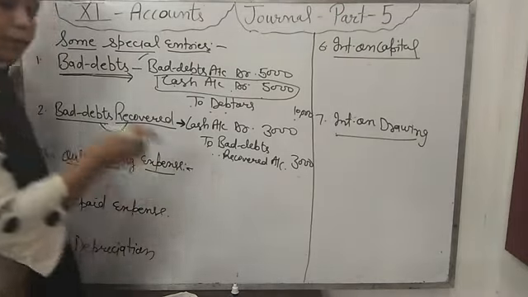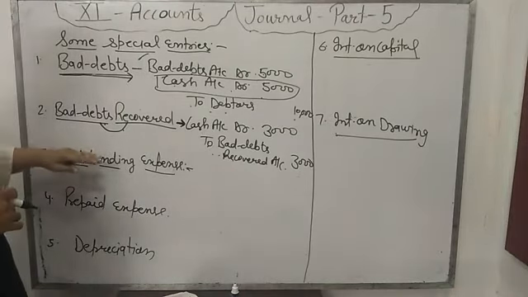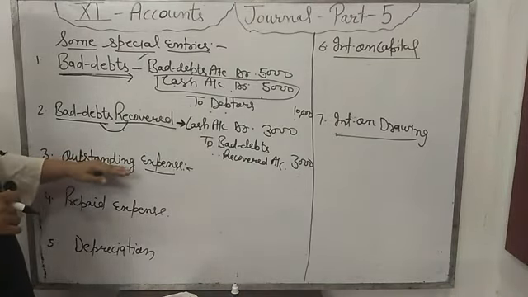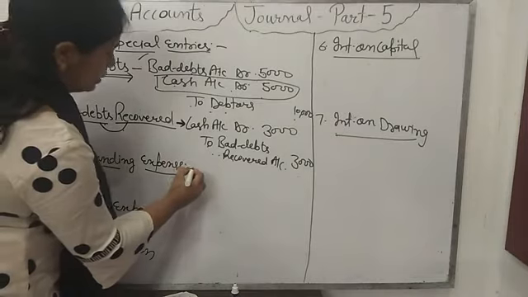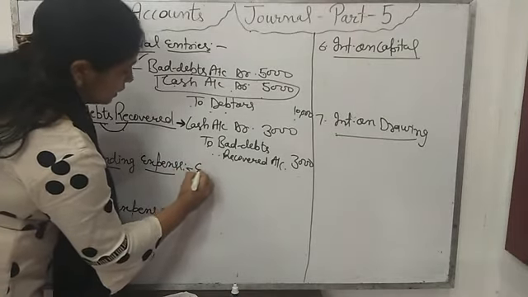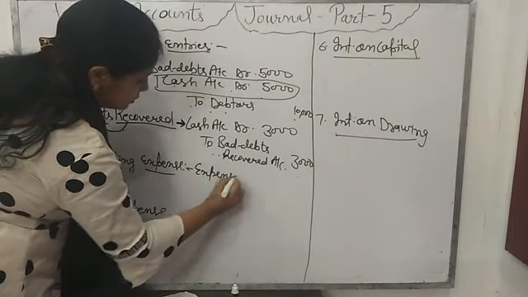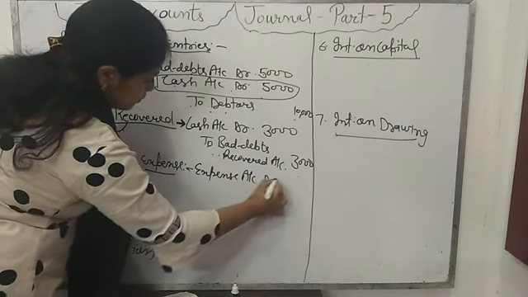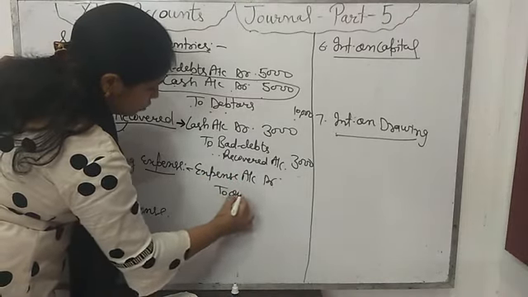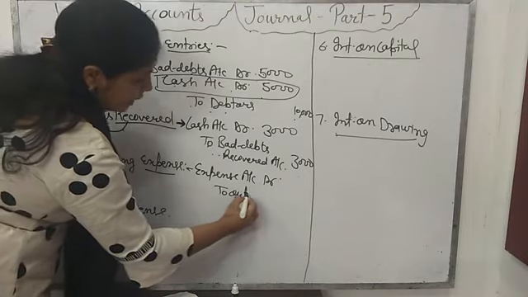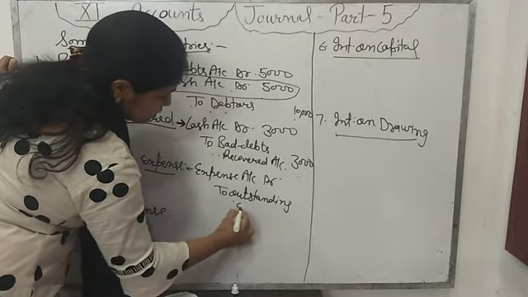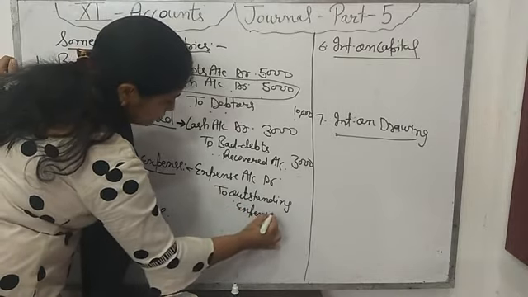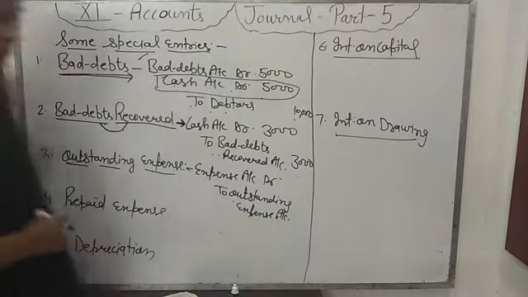If the firm pays the expense, then the entry passed is expense account debit to cash account. But if the firm is not able to pay the expense in the current year, then expense account will be debit to, instead of cash, we will write, outstanding expense account. Fine.